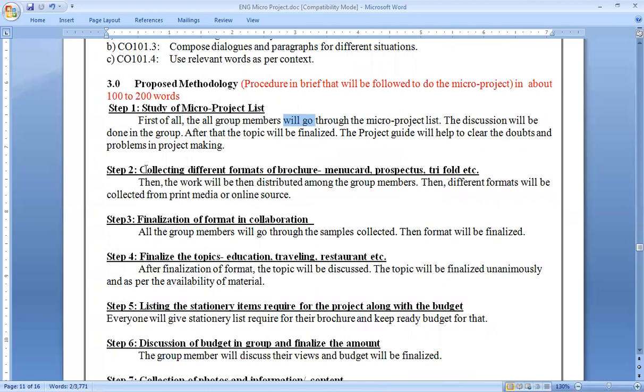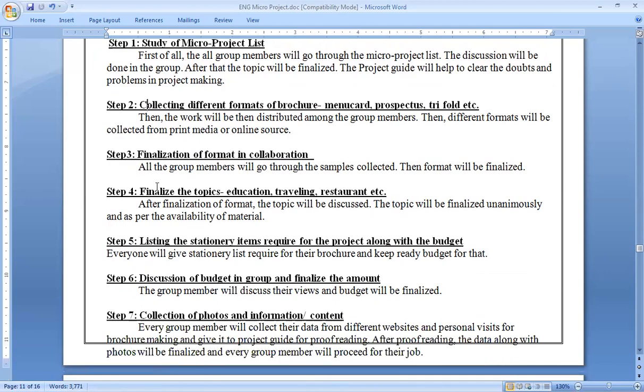Second step, collecting the different formats of brochure, menu card, prospectus, trifold, etc. Then the work will be distributed among the group members. Then different formats will be collected from print media or online sources. Step 3, finalization of format in collaboration. All the group members will go through the samples collected and then finalize the format.